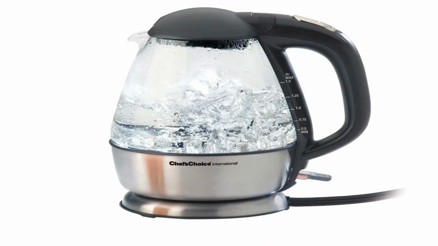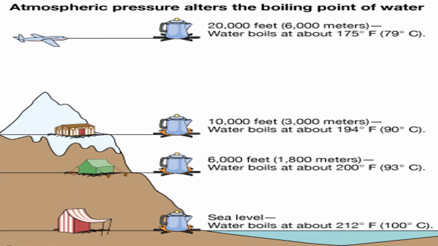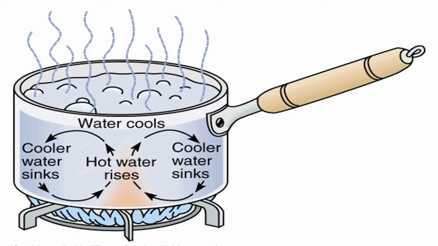A good example of boiling is seen when water is heated until it forms steam. The boiling point of fresh water at sea level is 212 degrees Fahrenheit, that is 100 degrees Celsius. The bubbles that form in the water contain the vapor phase of water, which is steam. The bubbles expand as they get closer to the surface because there is less pressure acting upon them.